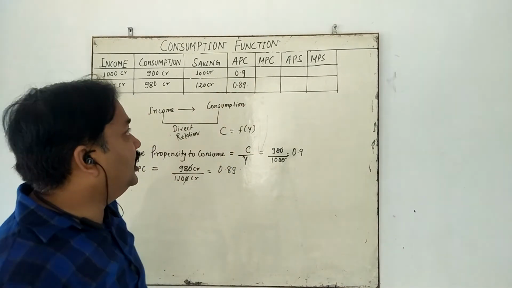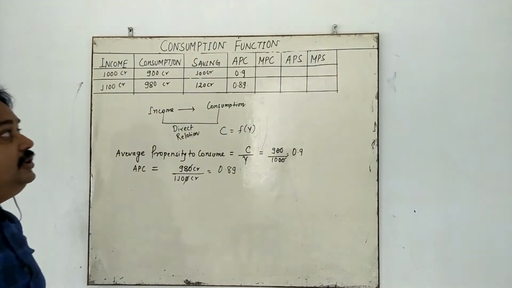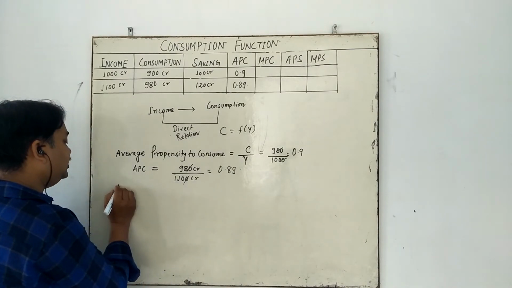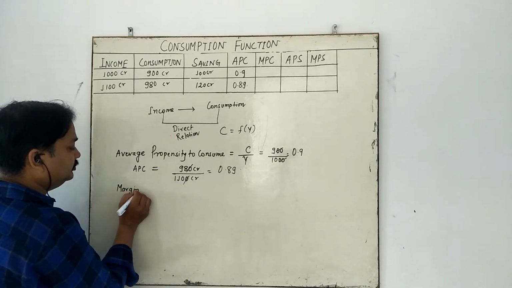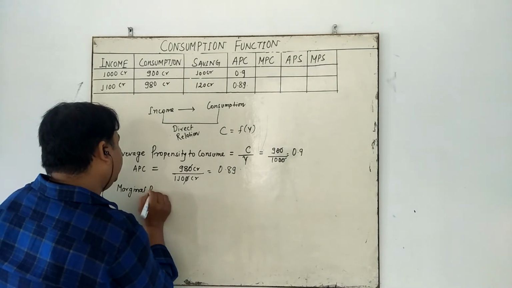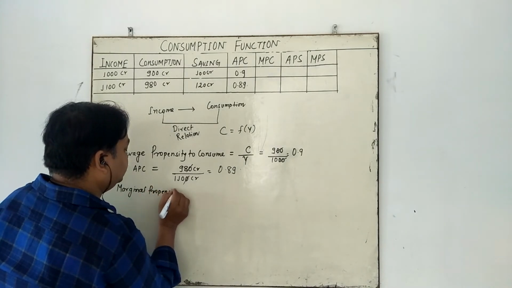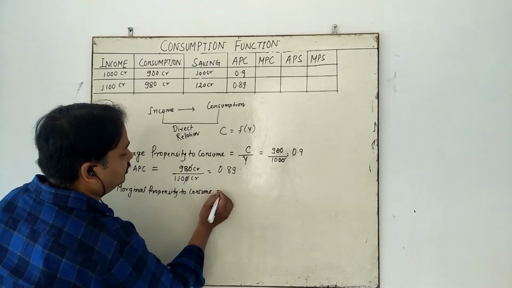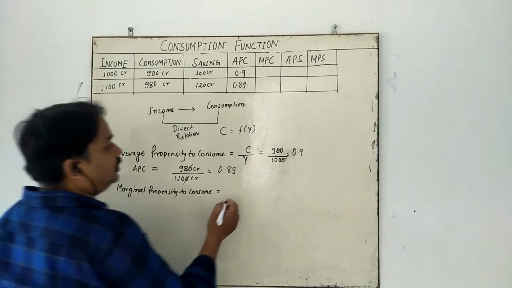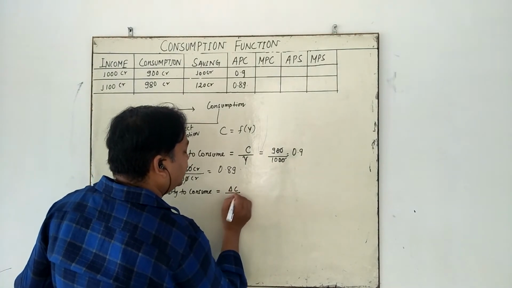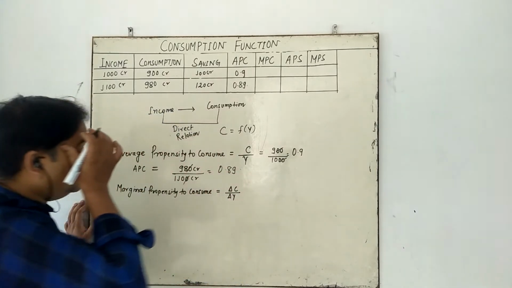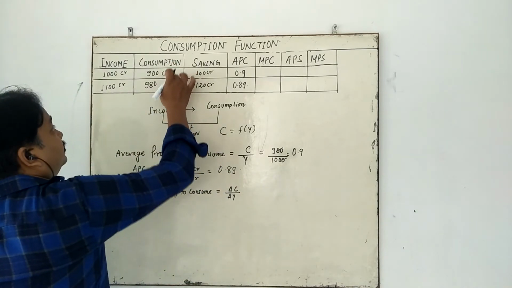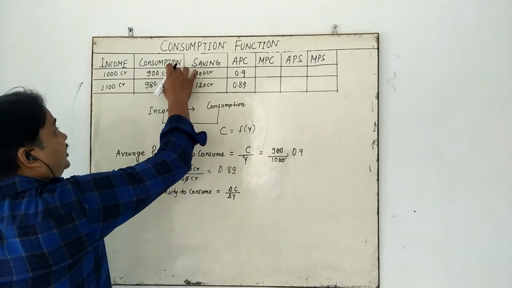Now, what is the MPC? MPC means marginal propensity to consume. So how to calculate? Simple, delta C upon delta Y. How to calculate delta C here? 980 minus 900.